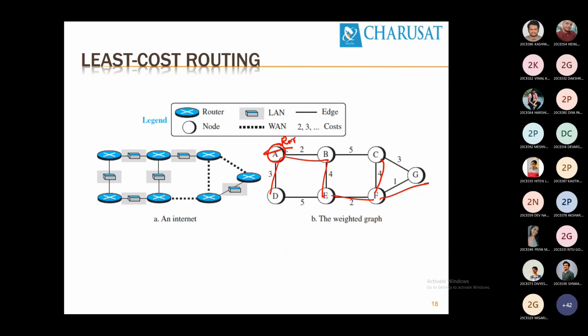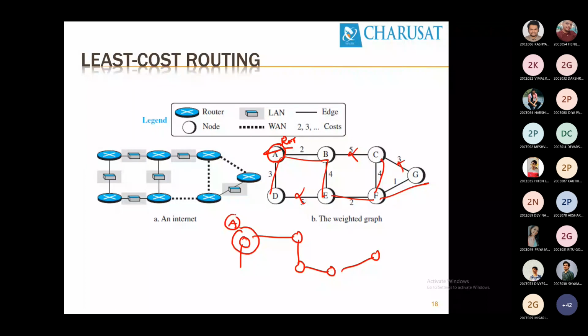So from A, can I reach all other nodes? Yes. If I want to reach from A to D, yes, it is available. So the rest of the other paths will not be made available in the routing table. Is it clear? The paths which we have not considered over here will not be part of the routing table. So this becomes a purely tree topology. But this is with me taking A as a root, and I am forming this topology.